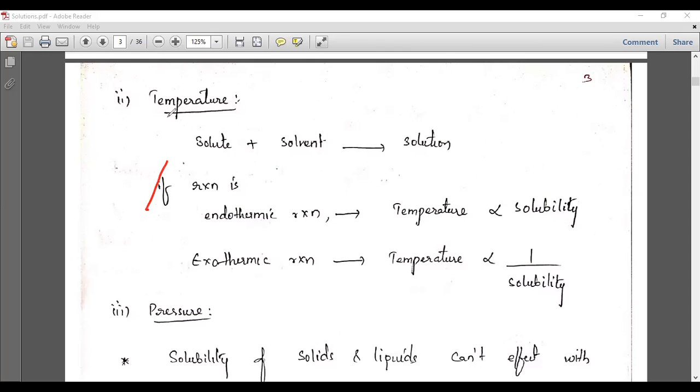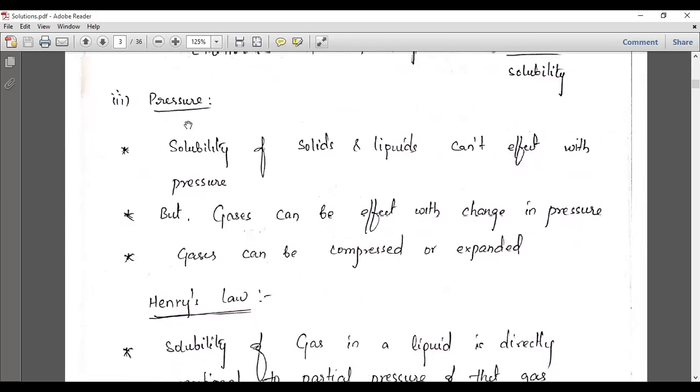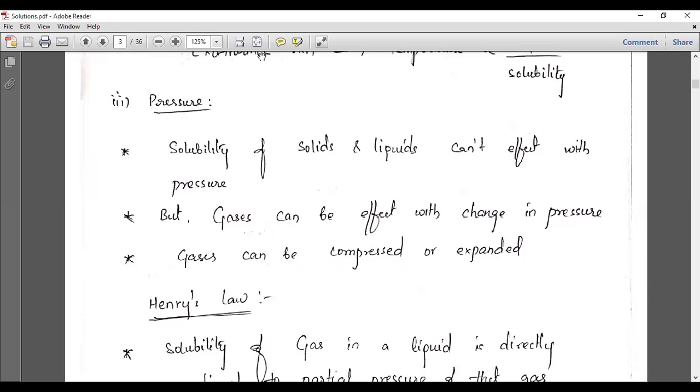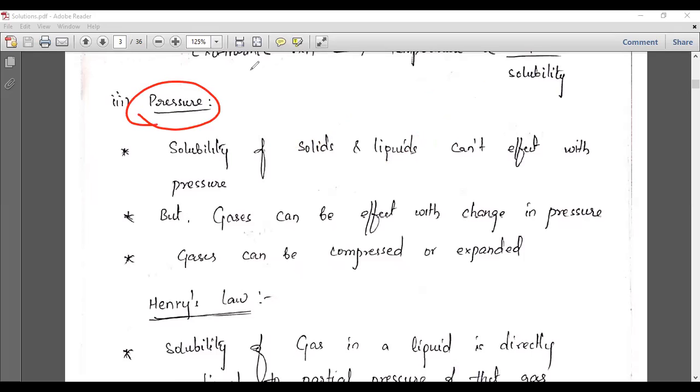The major factor, the important thing, is pressure. Pressure is a very important thing, because we are talking about the solubility of a gas in a liquid, how gases are dissolved in a liquid. The major factors include temperature and pressure. The pressure is a key factor because pressure can easily affect a gas.